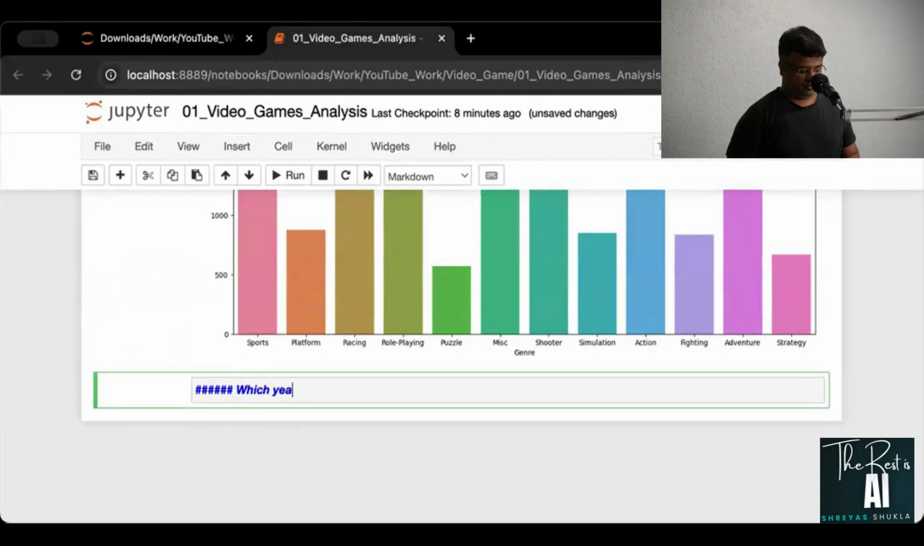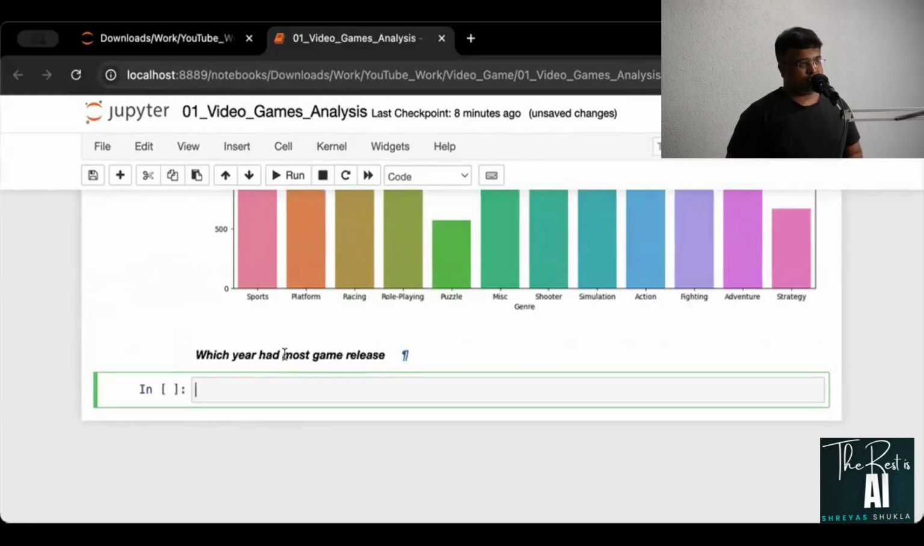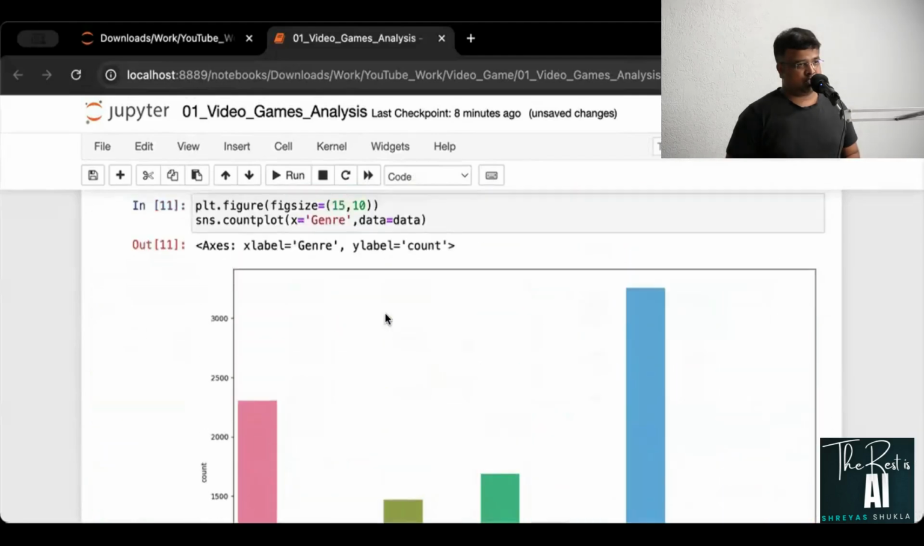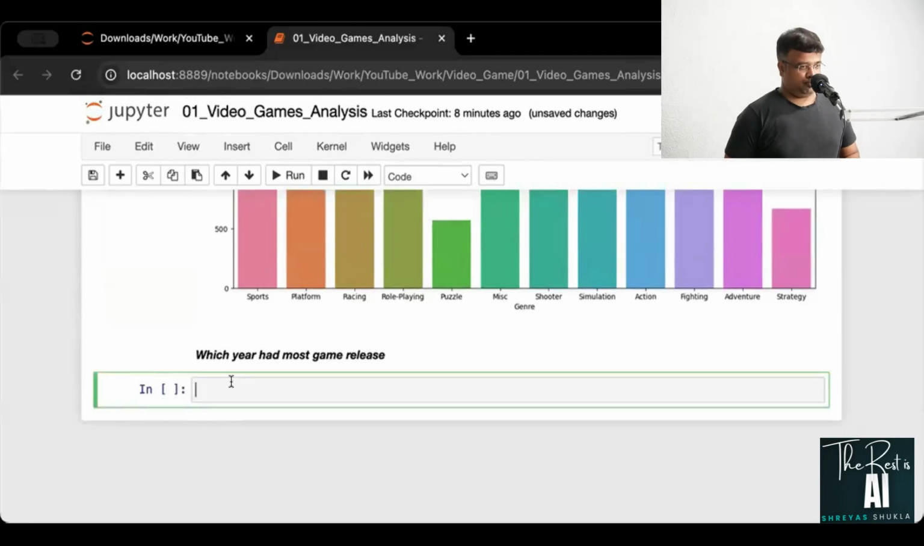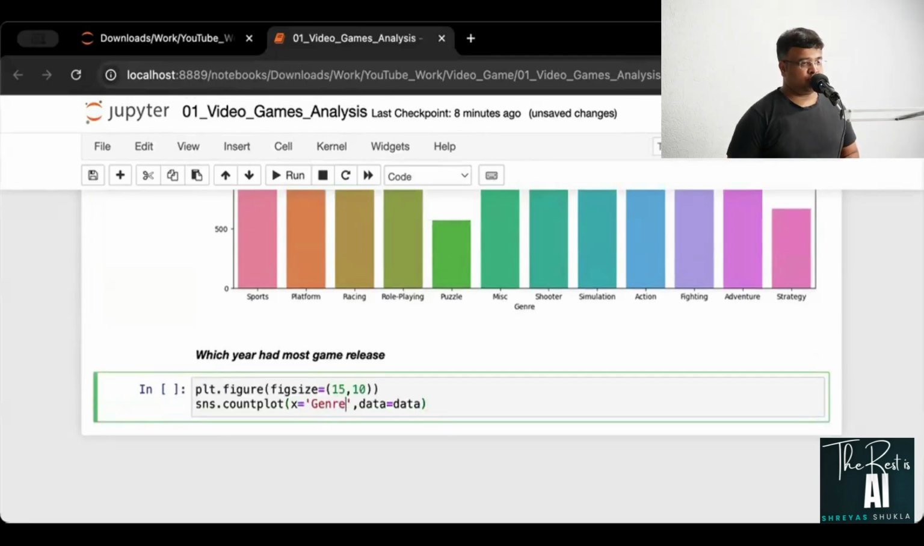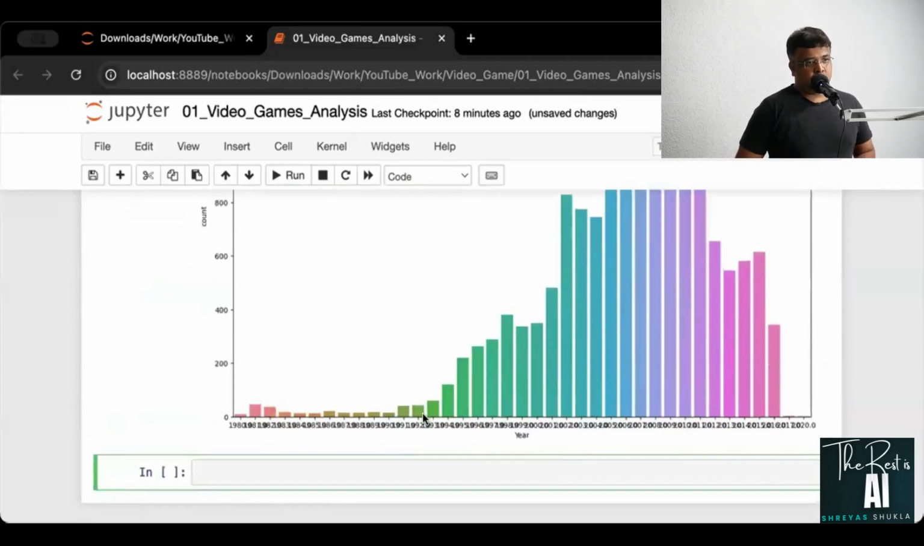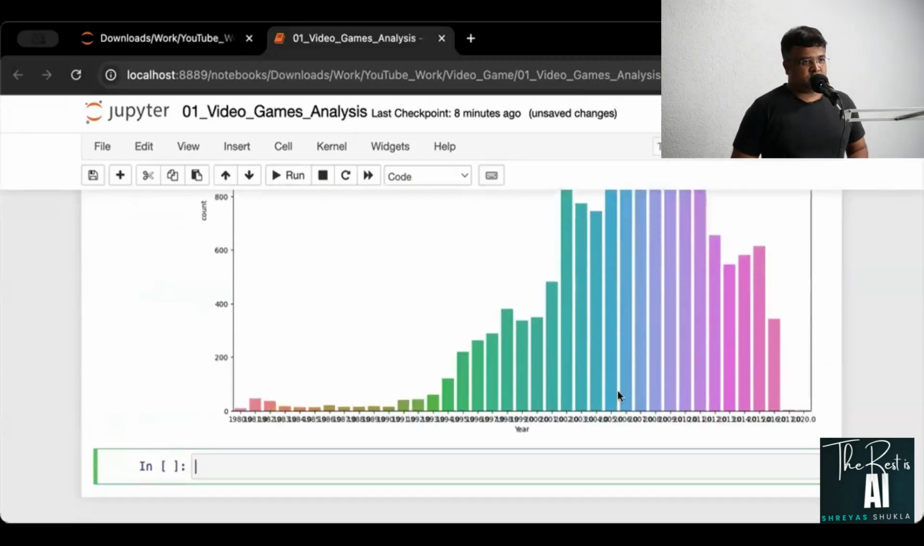Well, let us try to find out which particular year had the most game release. Same thing, I'll just take this, and instead of genre I'll put year, and that will hopefully tell me which year had the most games. There you go. All right, now it is very clumsy here. It is just too much crowded.